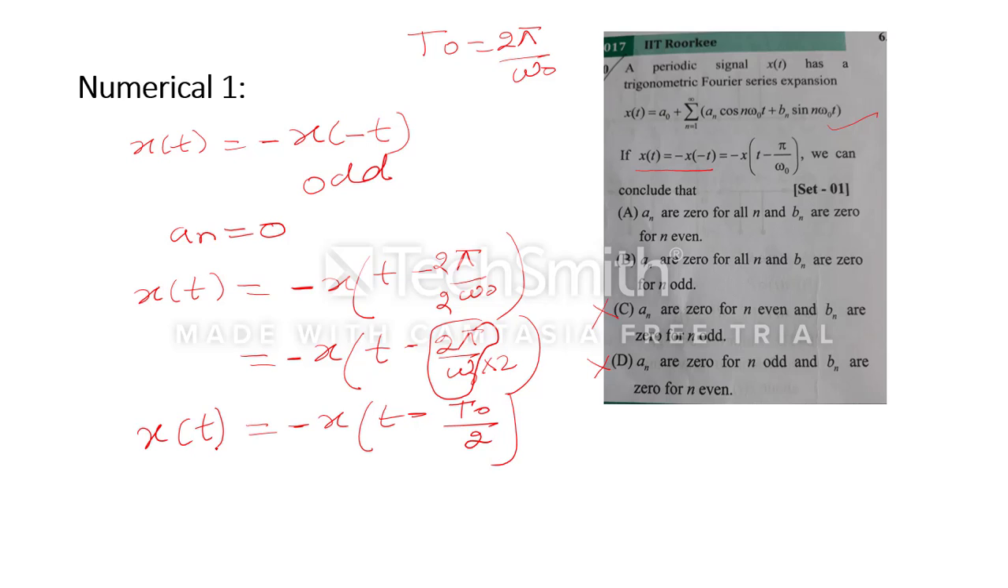So what is it showing? Definitely this is the equation of half-wave symmetry. And we know that for half-wave symmetry, we always have odd harmonics. So in the two options we will see bn are 0 for n even and bn are 0 for n odd. We know that bn are 0 for n even, because even harmonics don't exist, so the correct option will be A.